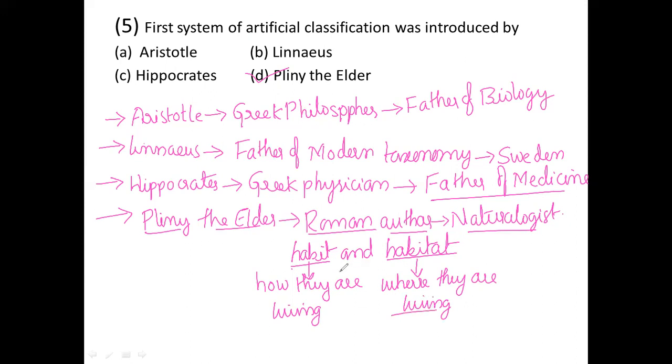Just you have to remember. So this is all about the fifth question, that is artificial system of classification. Pliny the Elder is the father of the artificial system of classification. Linnaeus is the wrong option, Aristotle is wrong, Hippocrates is wrong. So I hope you all understood very clearly.